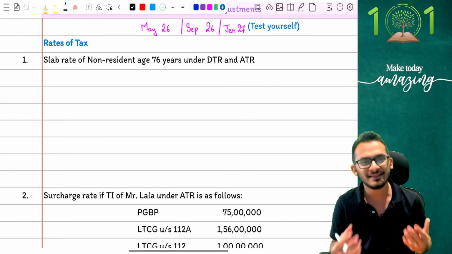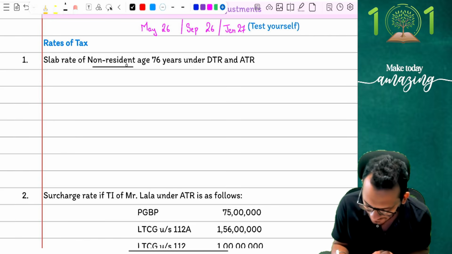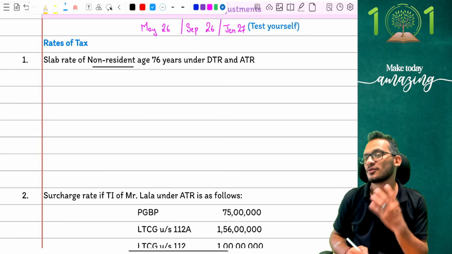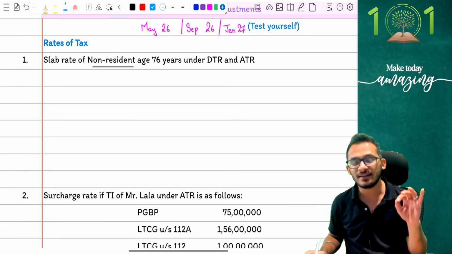The first question, the very easiest question, comes and says, what are the slab rates of a non-resident aged 76 years under the DTR and the ATR scheme? The first and the most important thing to realize is that when you see the word non-resident, there are certain benefits that are denied to you.